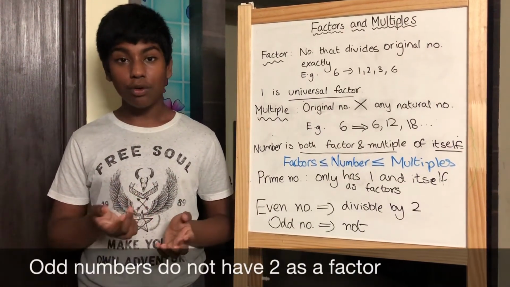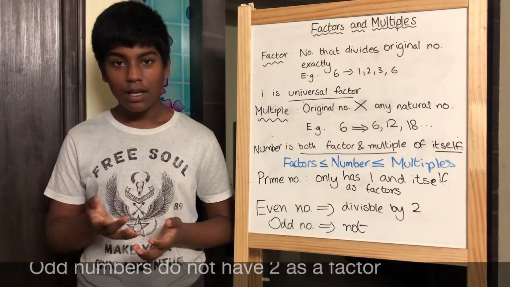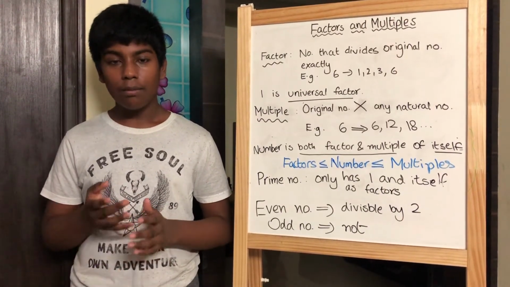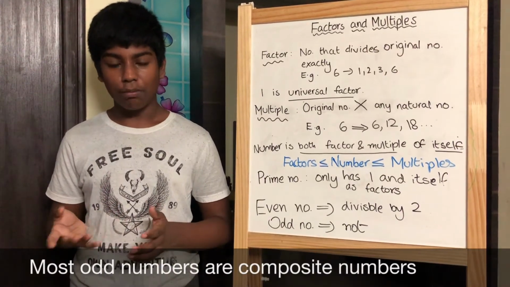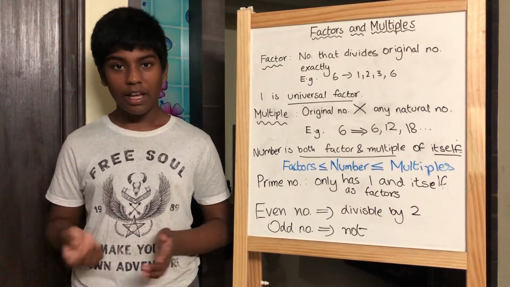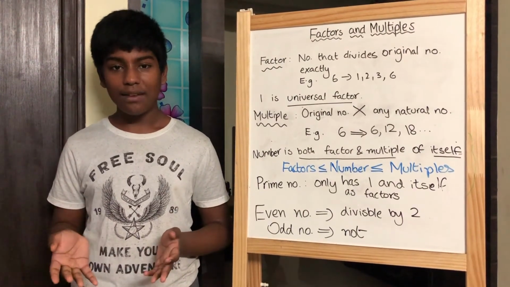However, odd numbers do not have 2 as one of their factors. This does not mean, however, that all odd numbers are primes. Most odd numbers are actually composite numbers. For example, as stated before again, 9 and 15 and 27 and so on.